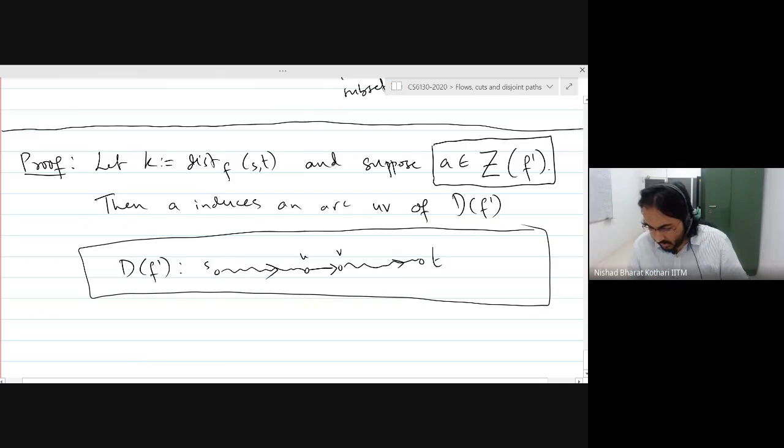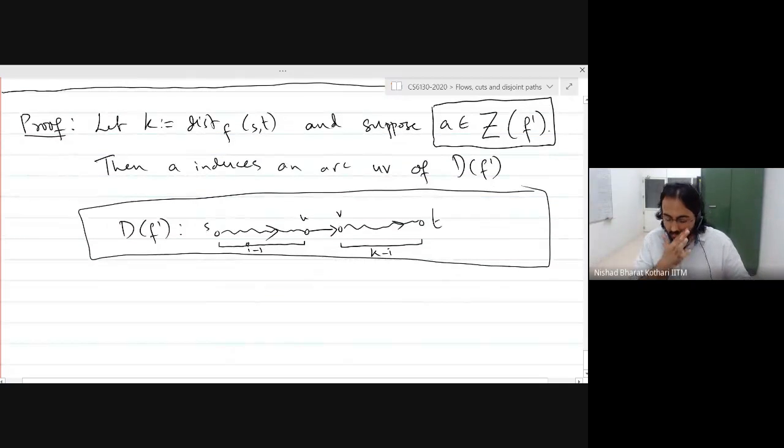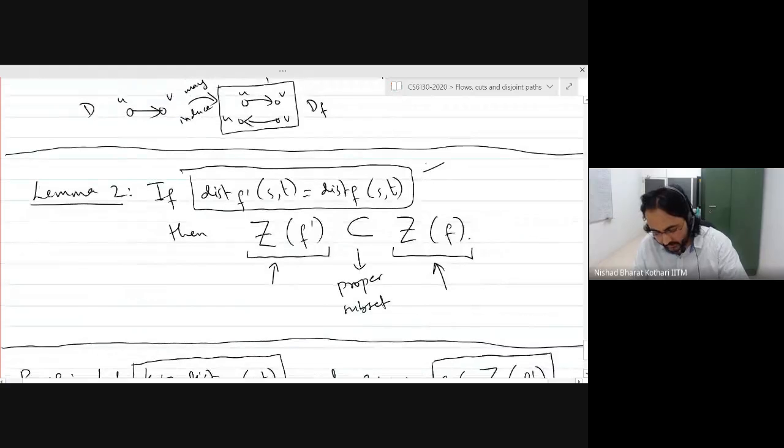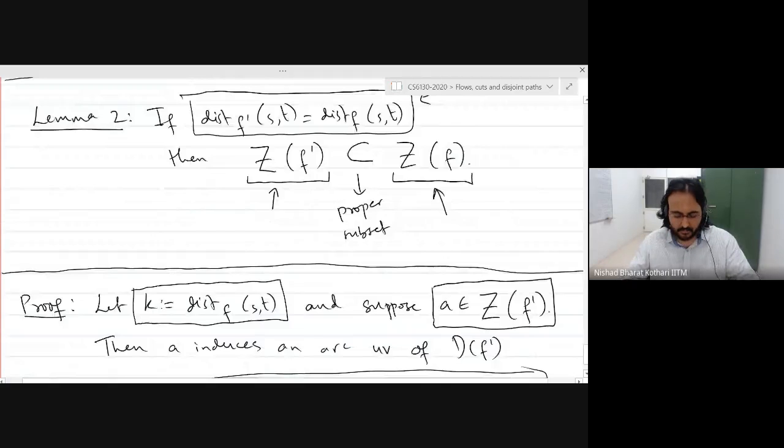All right. And which means that the distance between S and U will be I minus 1 for some I, and the distance between these two will be K minus I for the same I. Okay? Because remember, the distance between S and T has not changed in the flows F and F prime. That is our hypothesis. Okay?